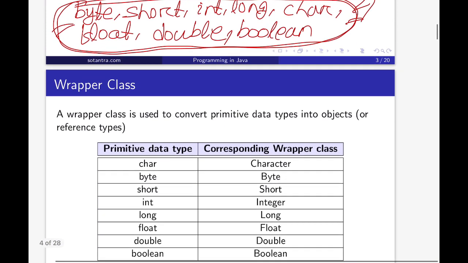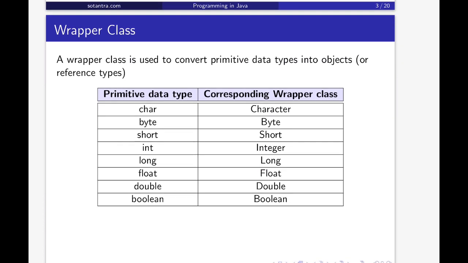Similarly, here these primitive types like char, byte, short, int, long, float, double, boolean are covered or converted to objects, or we can say we wrap these primitive types into an object, and the corresponding class is called wrapper class.